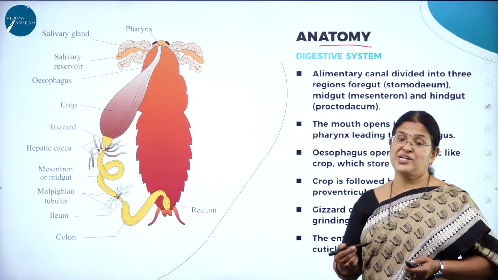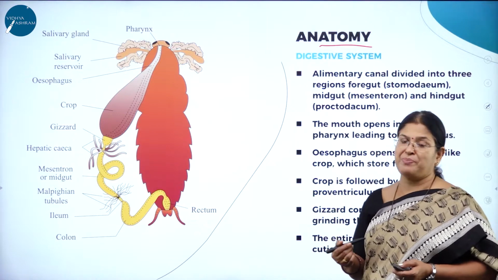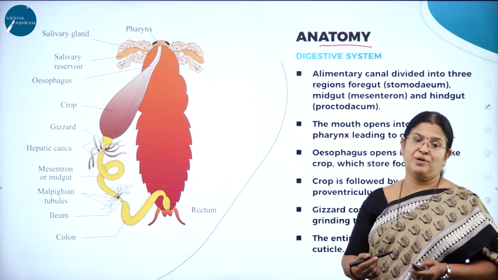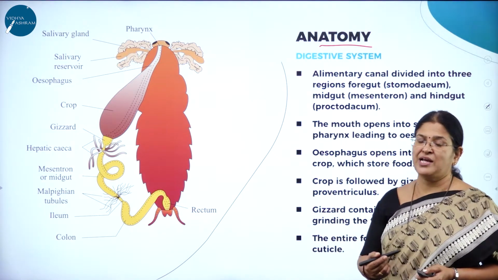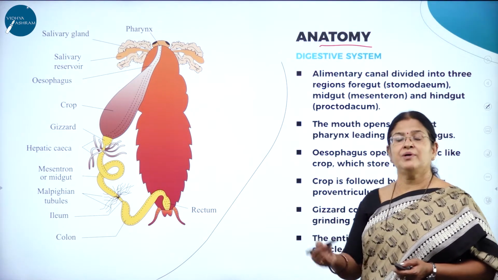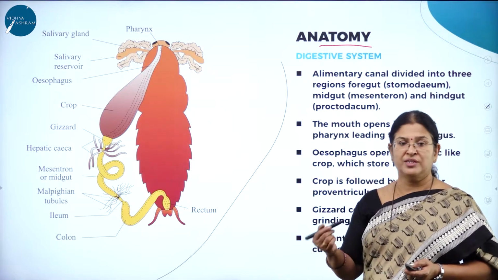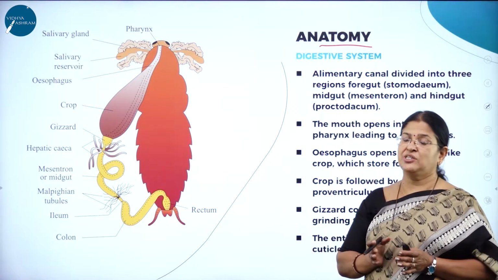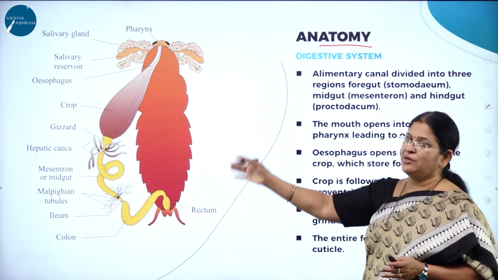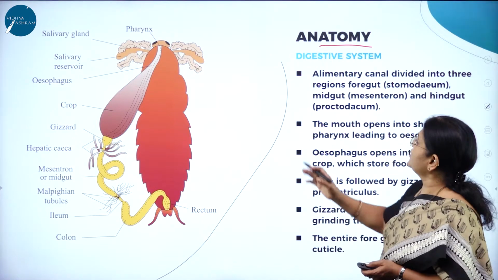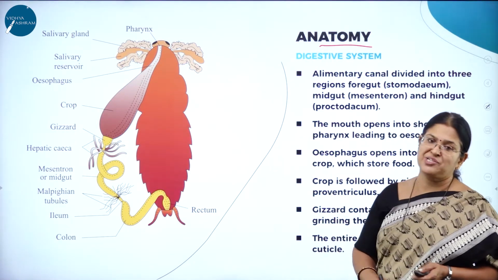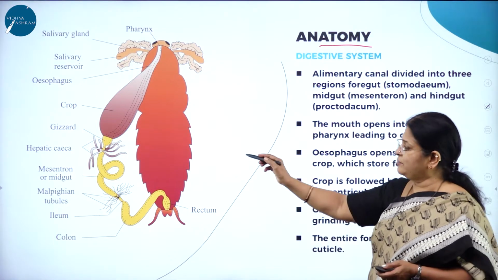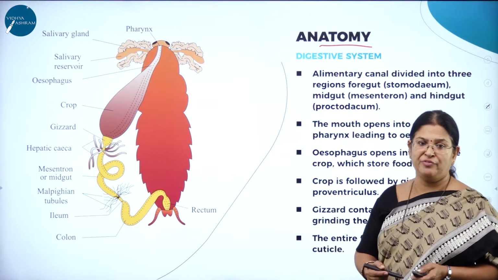As I said, to study the internal features, I think the best way is going for the dissection, but that is now not possible because the department has banned the dissection of cockroach and frog. But when you really do the dissection, then you will understand all the parts, particularly the digestive system. Here you can see how unique the digestive system of cockroach is. And this is a very, very important diagram even from the examination point of view.